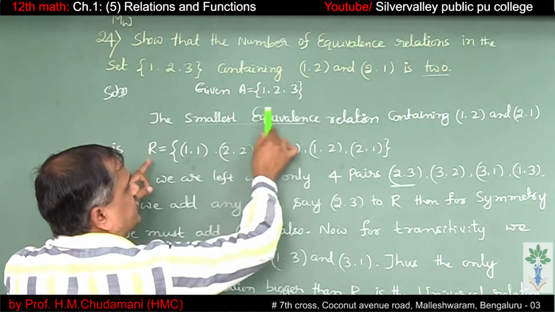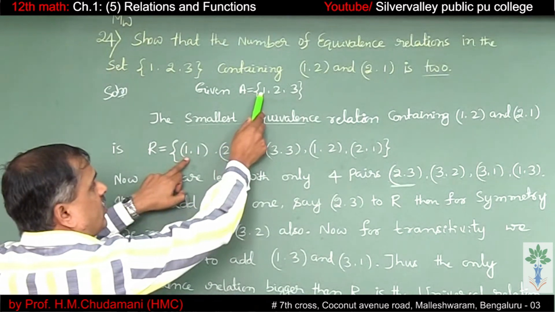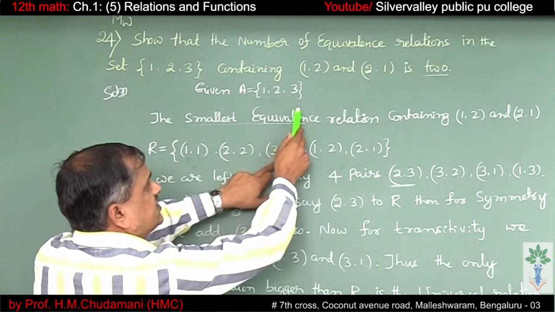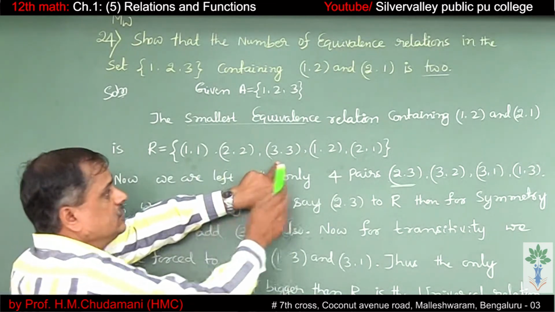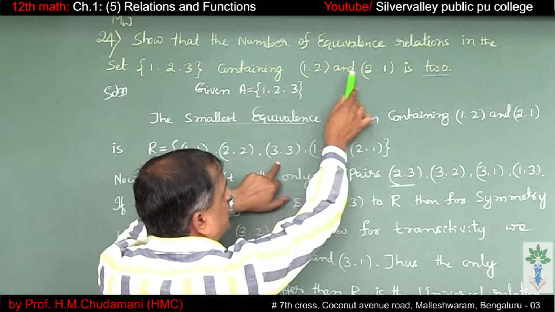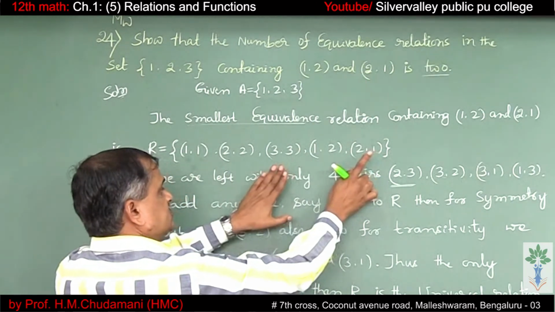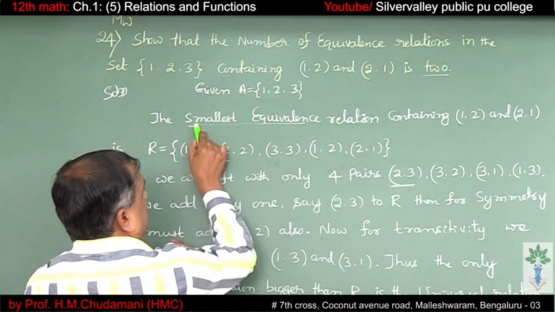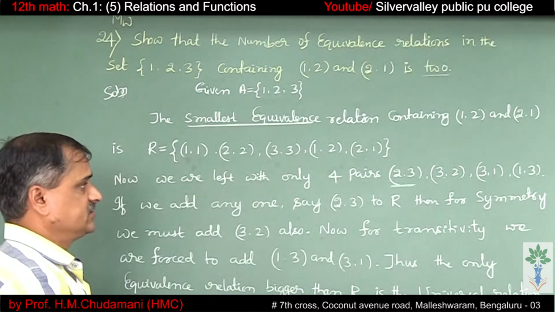To be an equivalence relation, (1, 1), (2, 2), (3, 3) must be there if it is to be reflexive. So containing (1, 2) and (2, 1), I need to add these two. That's it. So this is the smallest equivalence relation containing those two elements.